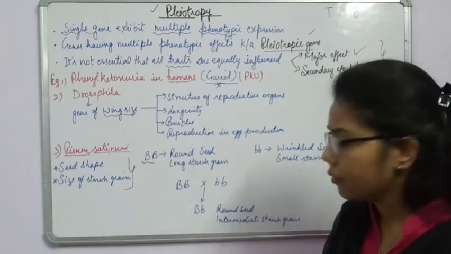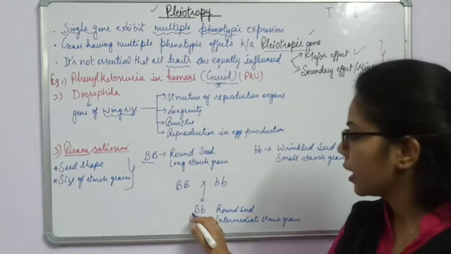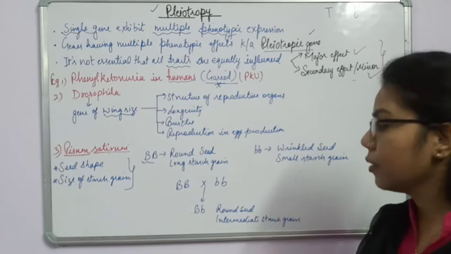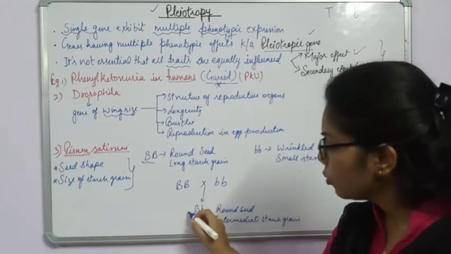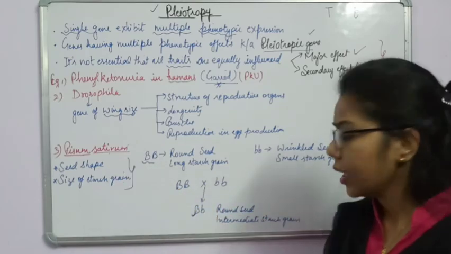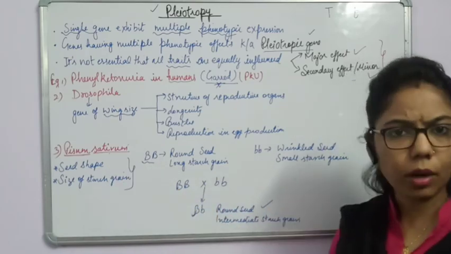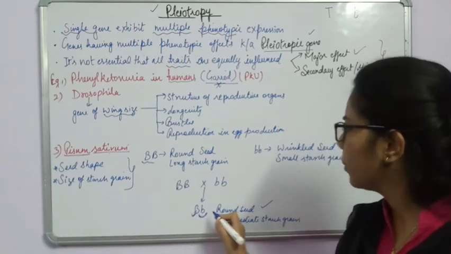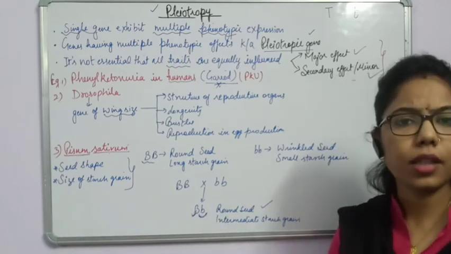in the first generation, what will we get here? Capital B and small b. But you will observe the difference here: due to the dominant character, the seed shape will be round, but you cannot say that due to the small b it would have small starch grains.